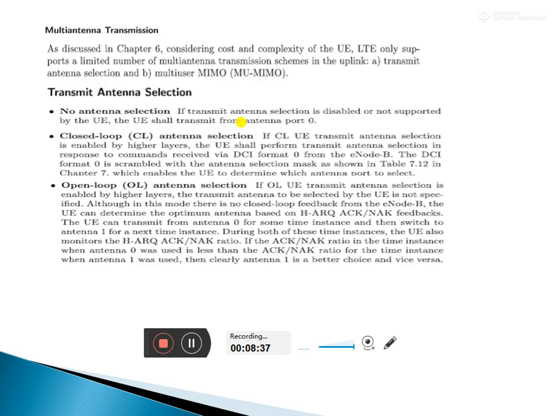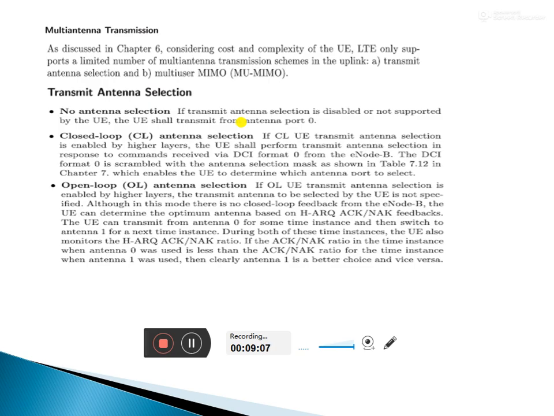If the antenna is not selected, the user equipment will not work properly, and it is connected to port 0. Now we come to closed-loop antenna selection. If closed-loop antenna selection is enabled at higher levels, the user equipment will work and receive some commands through downlink control information.